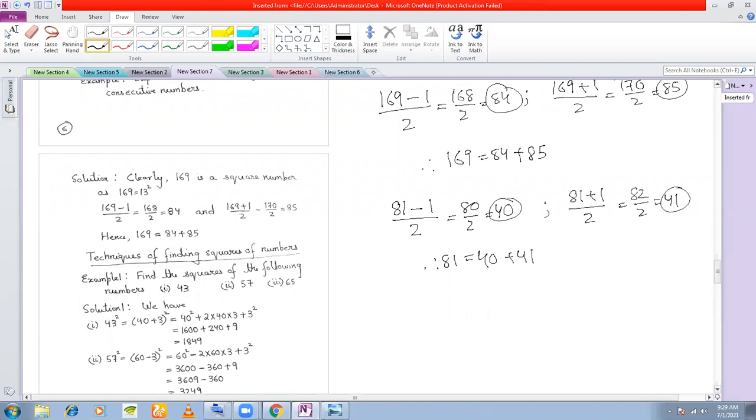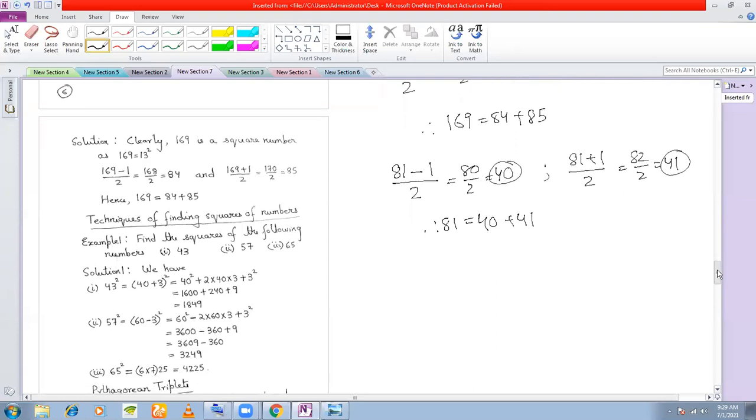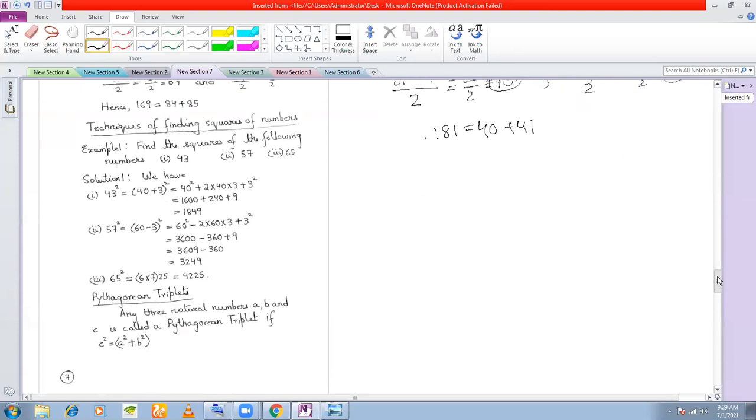This is a special property of a square number, that it can be expressed as a sum of two consecutive numbers. This is not a very important property and we will not be using it, but just keep this in mind. Next is techniques of finding squares.